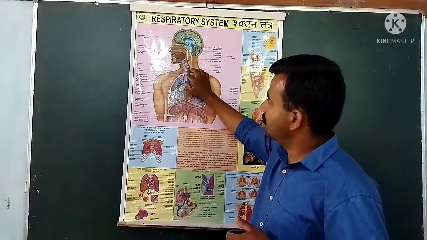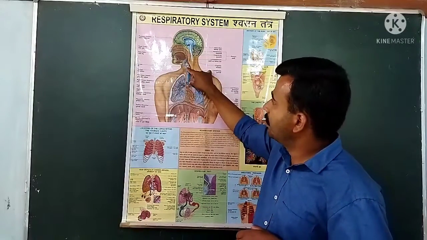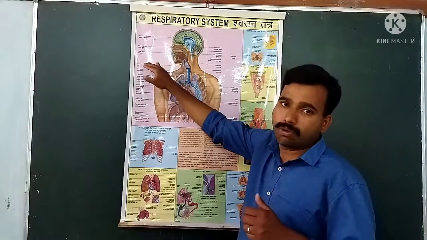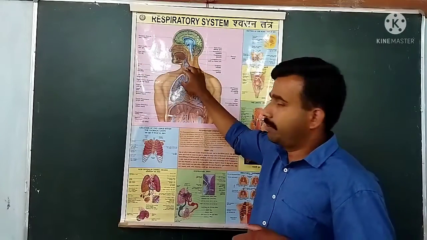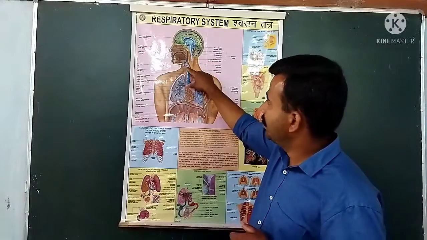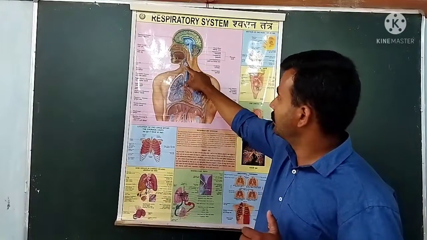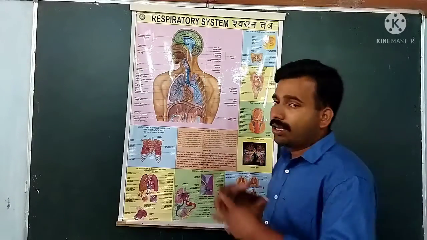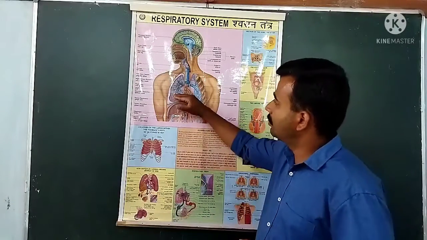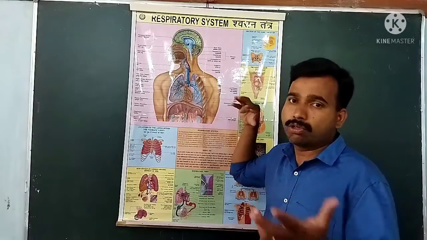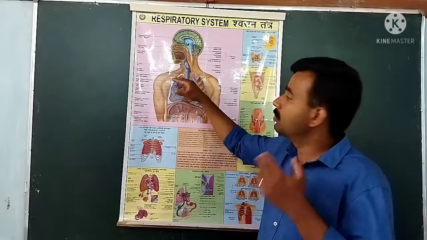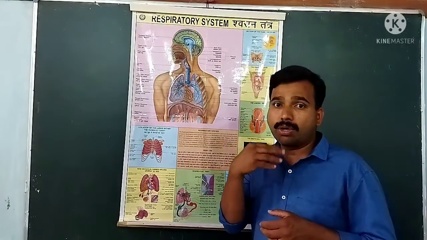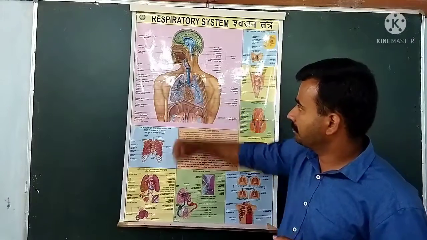The larynx is situated at the top of the trachea. The larynx is actually called the voice box. A pair of vocal cords is situated on the upper part of the trachea. So when you expel air from your lungs forcefully, you are able to vibrate these vocal cords, and as a result sound is produced. We already saw that.